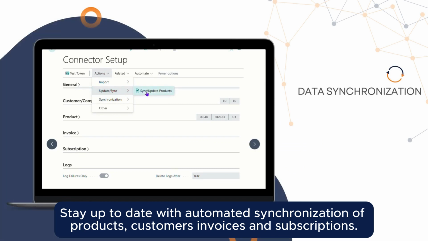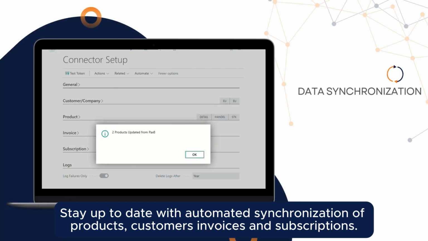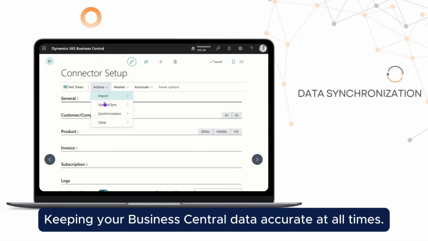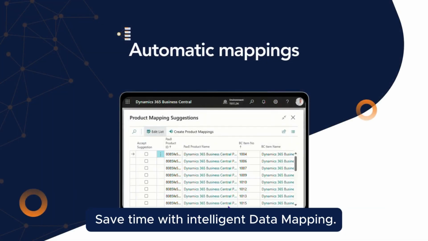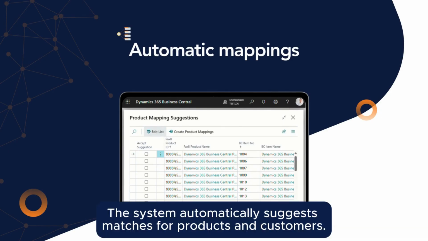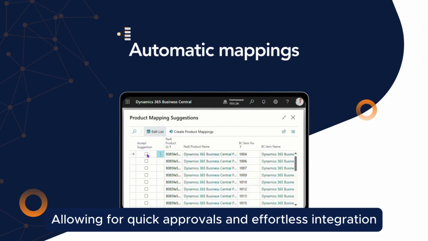Stay up to date with automated synchronization of products, customers, invoices, and subscriptions, keeping your Business Central data accurate at all times. Save time with intelligent data mapping. The system automatically suggests matches for products and customers, allowing for quick approvals and effortless integration.